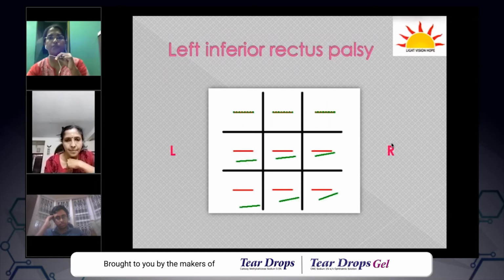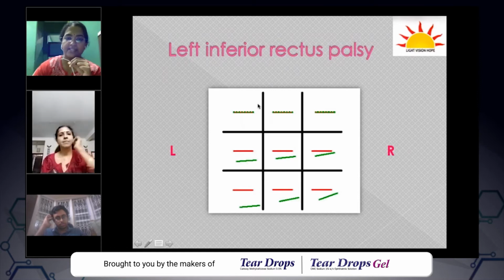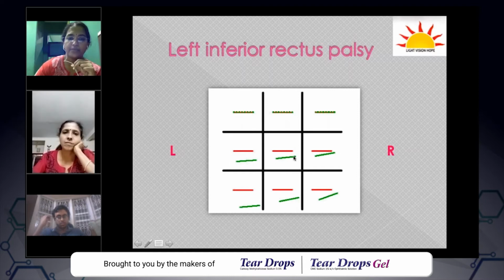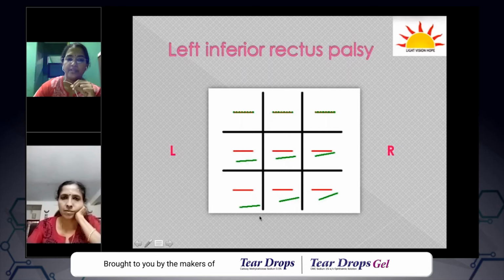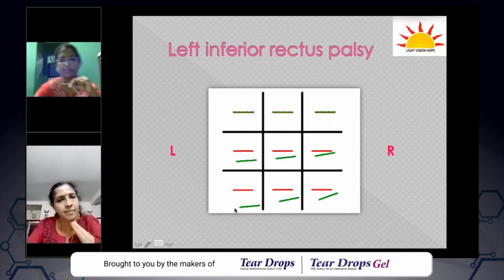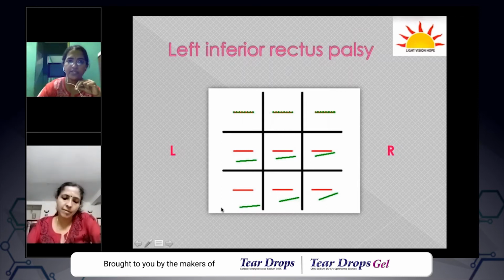So this is a case of inferior rectus palsy. Here I'll analyze it for you. The patient has double images in primary position and in down gaze, levoversion and also dextroversion, with maximal separation of the images here. So this is indicative of a left inferior rectus palsy because the patient has a vertical diplopia along with a tilt. You can see that the patient may have a problem in primary gaze, but you have to elicit the position of maximum double vision, or maximum displacement of the images.